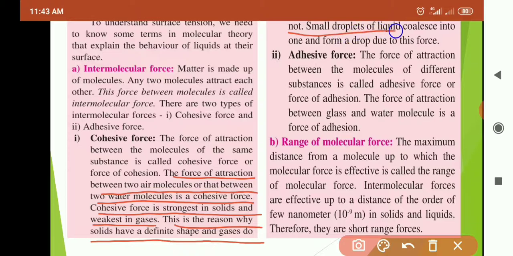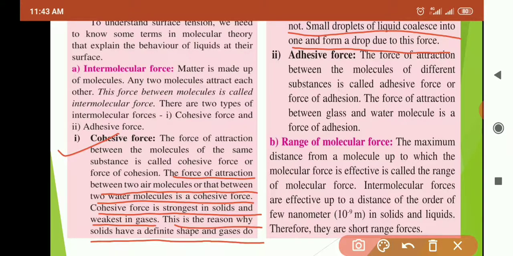Small droplets of liquid coalesce into one and form a drop. Means they attract each other, and they form the drop due to this cohesive force.